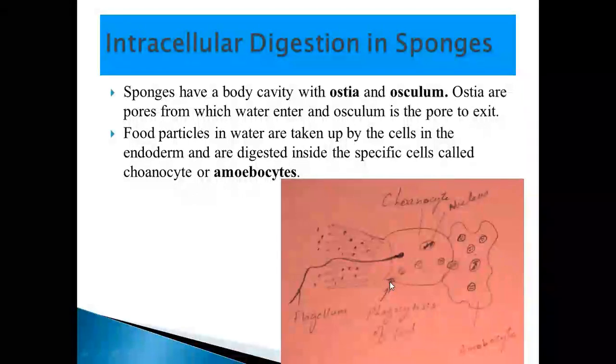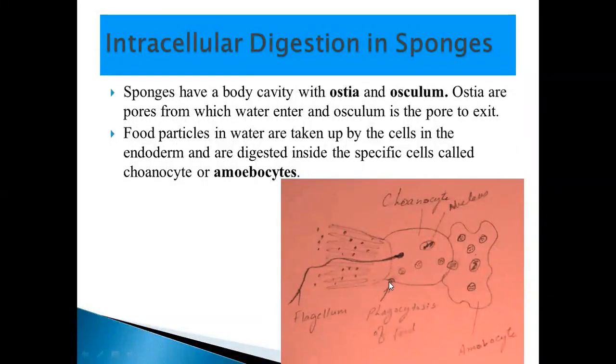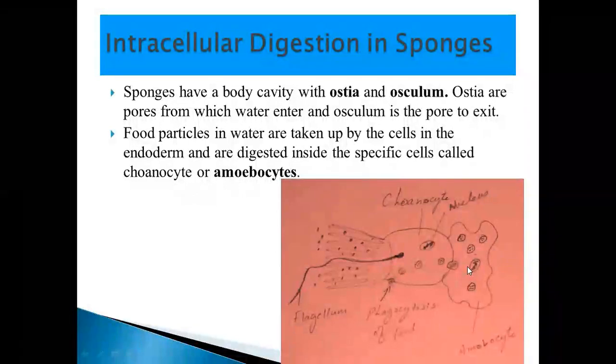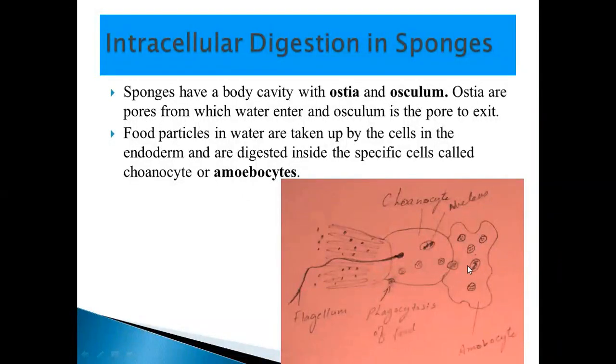These food particles have to be taken up by the cell. So it happens by endocytosis, a specific endocytosis called phagocytosis. Phagocytosis means entry of food by endocytosis. So it enters inside the body by phagocytosis, and then sometimes they are digested inside the choanocyte, and then the digested food vacuole enters into the amoebocyte. Amoebocyte moves, as its name says, it can move like an amoeba.